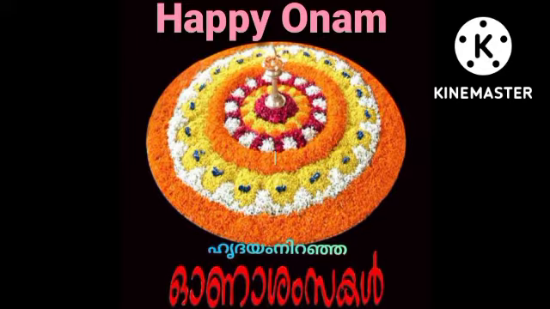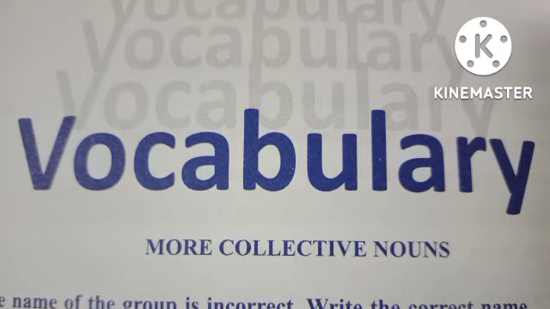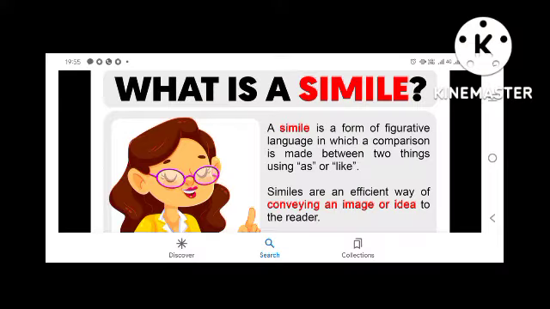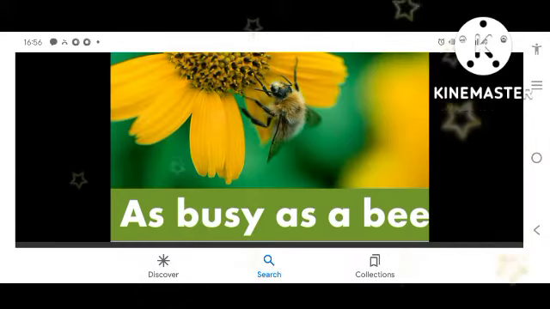Today, we are here on request for a special class on vocabulary and punctuation. So, in vocabulary, we are going to study what is a simile. A simile is one of those clever tricks the poet uses to create a picture.